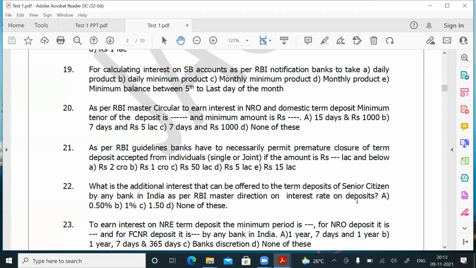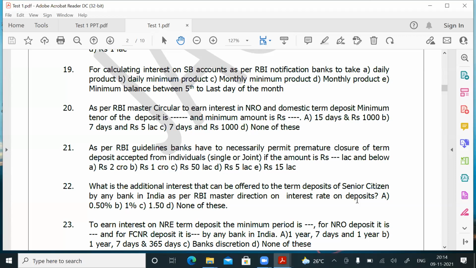But still, if the customer insists on the additional 0.50%, the authority in Canara Bank to permit an additional rate for senior citizens, for less than 180 days or amounts above 2 crores, is either the general manager or chief general manager heading strategic planning and development, SP and D, HO. So Canara Bank is giving 0.50. You go to some other bank, they may give 0.75 also. You go to some other bank, they may give 1% also.